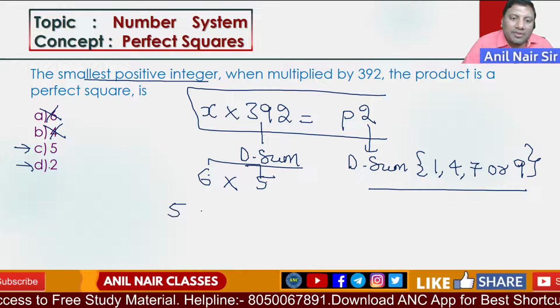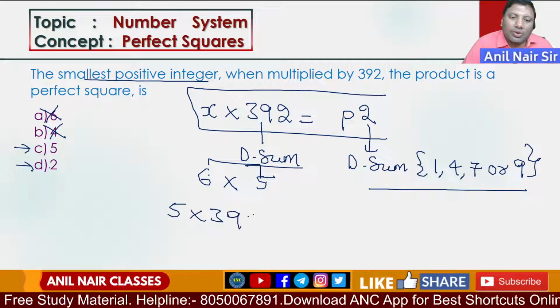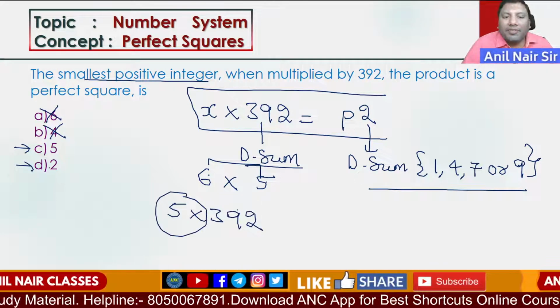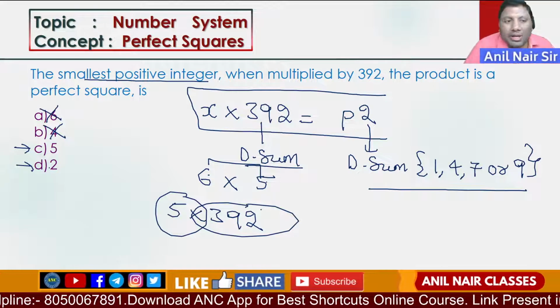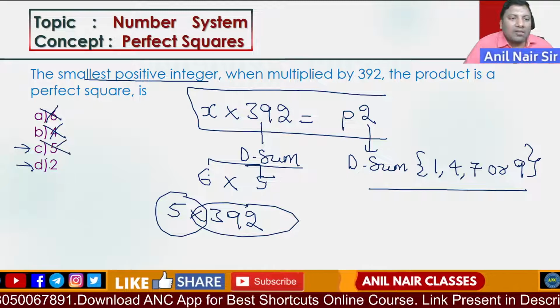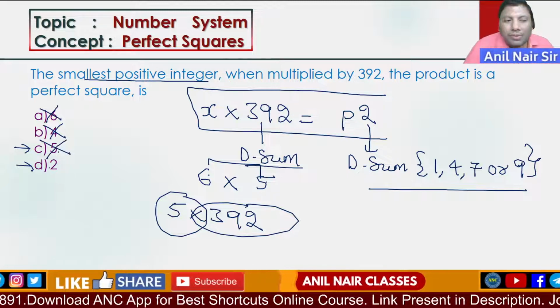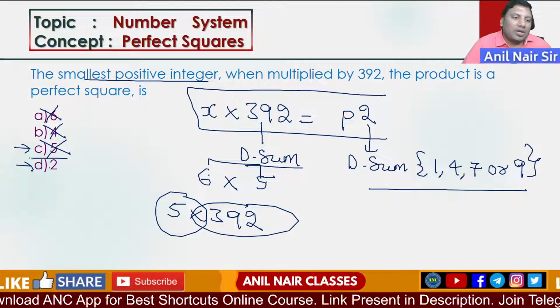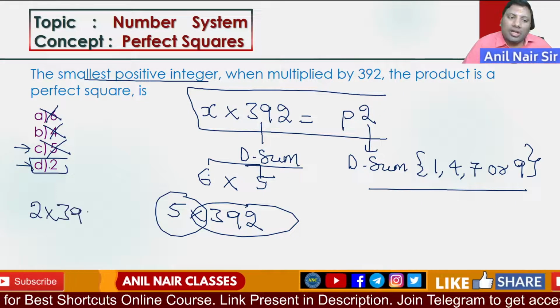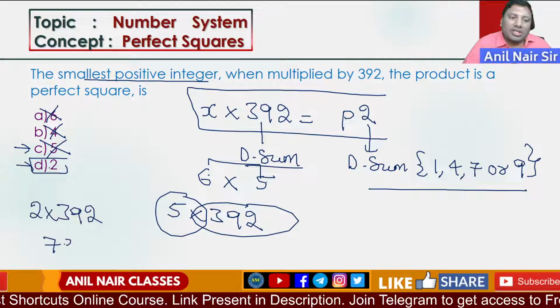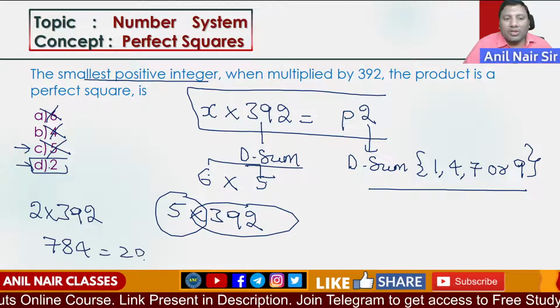But if I take 5 into 392, 5 contains 1 power of 5. Another power of 5 should be there in the answer, then only it becomes a perfect square. 392 is not divisible by 5. So D and C are out. The answer is 2. Even if I do it, 2 into 392 is 784, and 784 is 28 square.